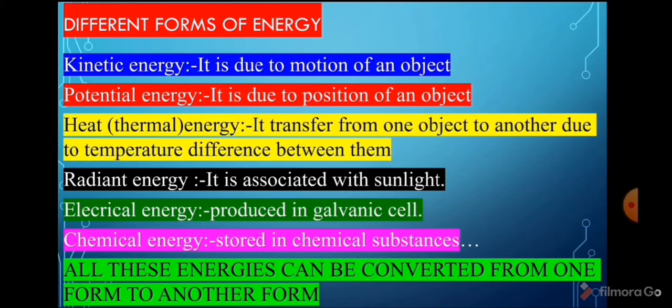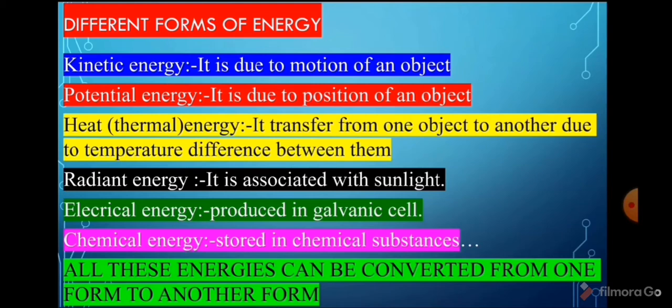That means hotter body to colder body. Radiant energy, it is associated with sunlight. Electrical energy is produced in a galvanic cell. Chemical energy is stored in chemical substances.